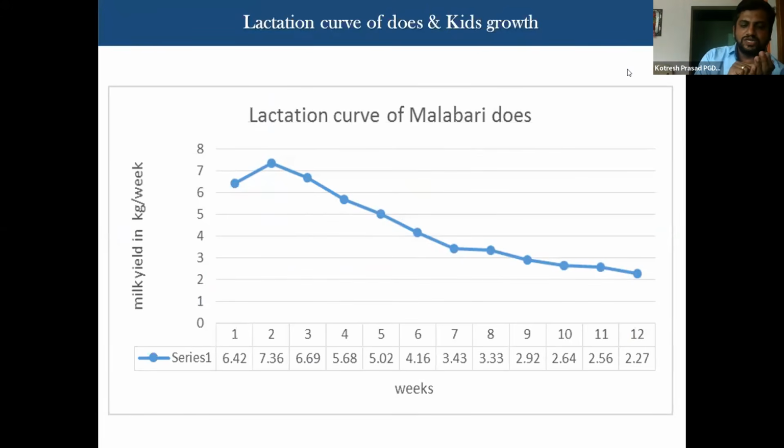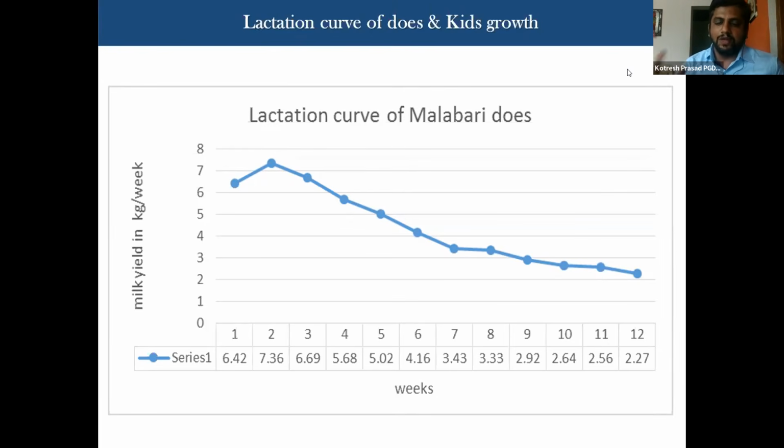Only during the first to second week will the milk yield increase. After the second to third week it starts declining. But the requirement of nutrients will be more as the kids grow. So the milk production will be less and the requirement will be more. That's why after 3 weeks we must start creep feeding to the animals. After 3 weeks, that is after 15 to 20 days, they will start nibbling.